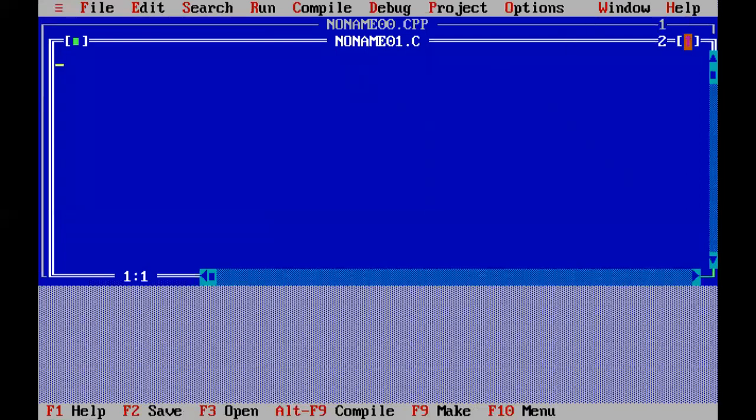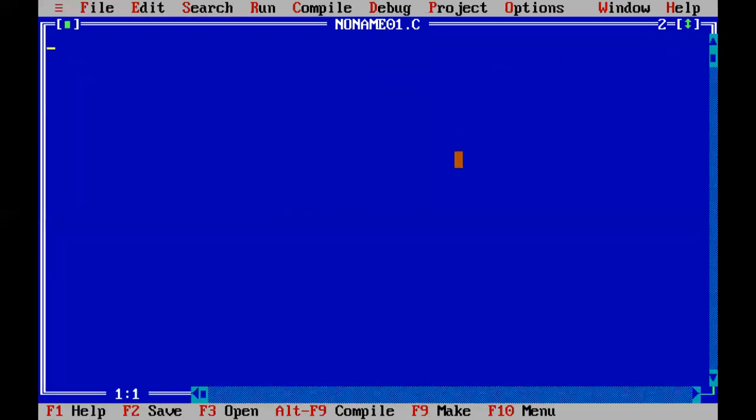Now it has opened a .c file, and inside it we type the program: hash include stdio.h, then void main, and inside it the code printf with hello world, and then closing it.